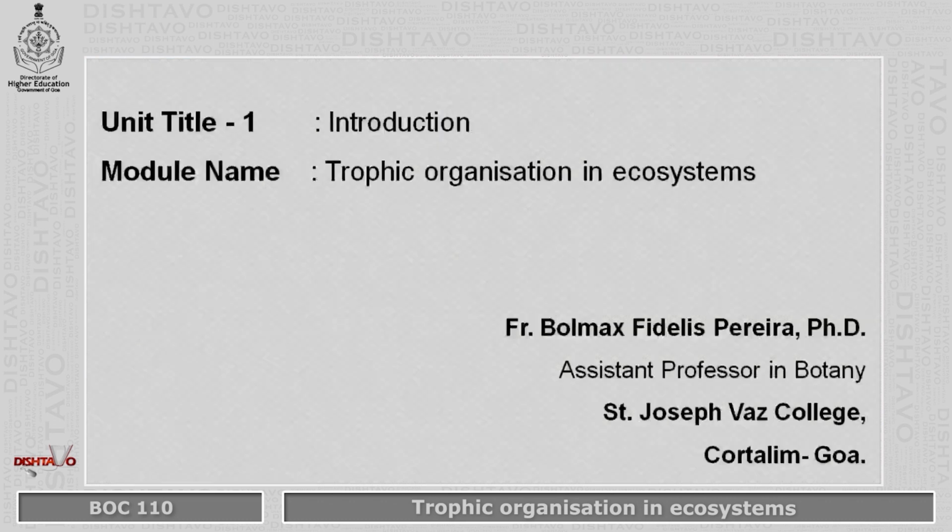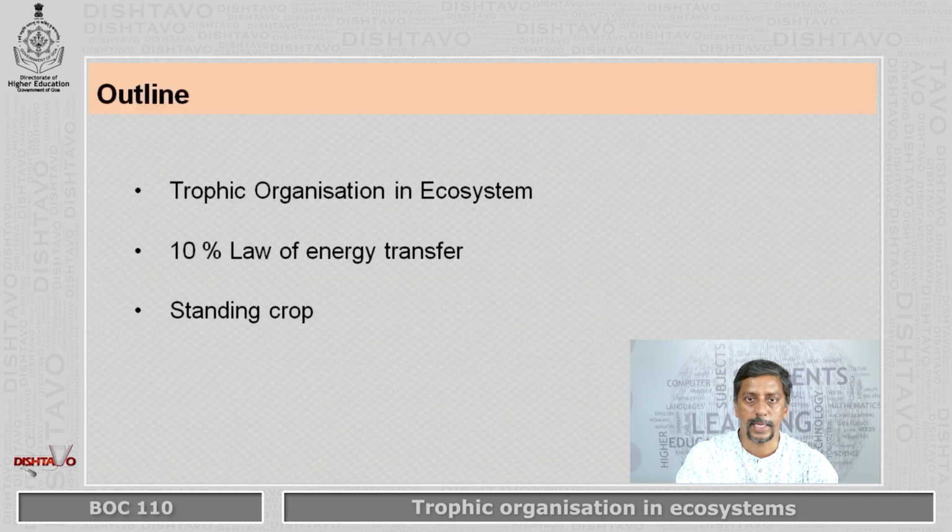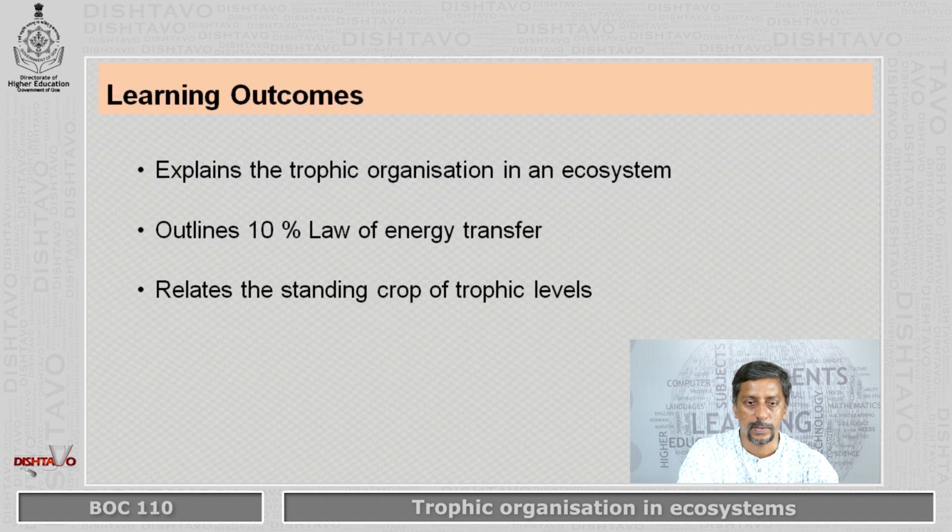And in this particular module, we are dealing with the trophic organization in the ecosystems. We will learn the trophic organization in an ecosystem. We will also see the 10% law of energy transfer and the standing crop. What is standing crop? At the end of this module, it explains to us the trophic organization in an ecosystem. It outlines the 10% law of energy transfer, how the energy is transferred in the ecosystem. And it also relates to the standing crop of trophic levels. That is, different levels have different standing crop. We will see what it is.